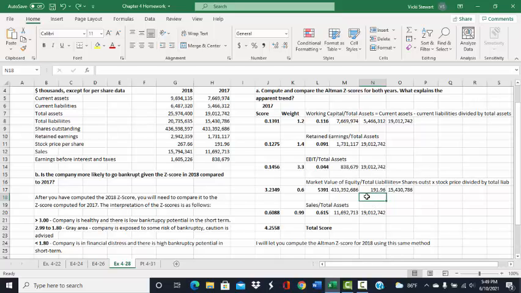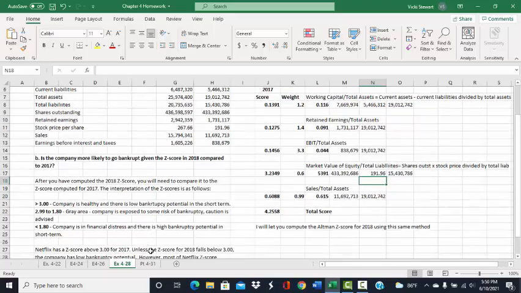So let's see exactly how that would work. The stock price in 2017 was 191.96. Let's say it drops by half to 91.96. Let's see what that does to the z-score. Notice that now the z-score is in the gray area. So it's obvious that Netflix's z-score is highly dependent on the stock price.